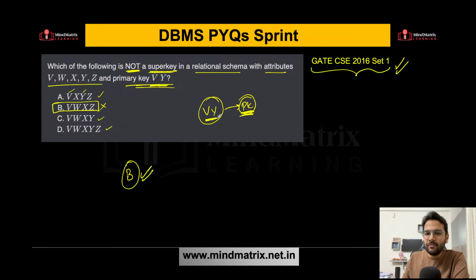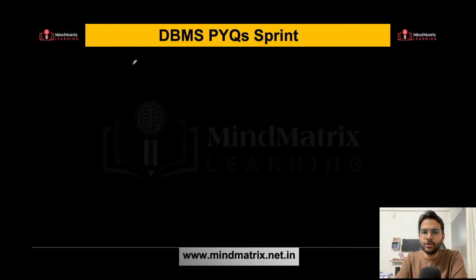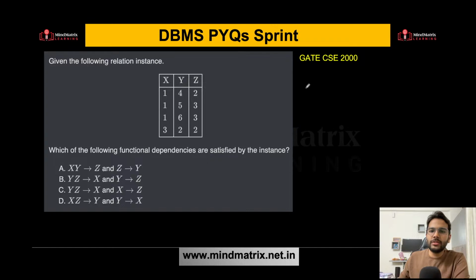Why? Because VY, as it is a primary key, has to be part of every super key, and Y is not present over here in option B. That's why this cannot be a super key, because we need to find which one is not a super key. Simple question. Now let's try to answer this one from GATE CSE 2000.